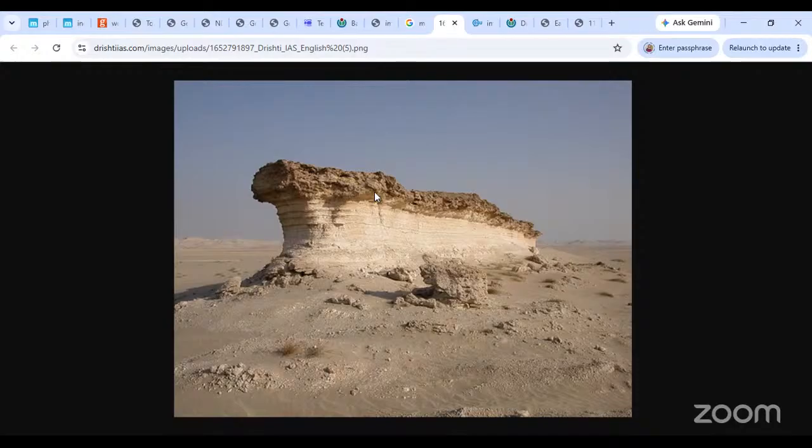Okay, this is how Zeugens are formed. Is this clear? We are saying there is a hard rock above, then a soft rock beneath that hard rock, and then another hard rock beneath. So usually the softer rock gets eroded faster. The harder rock remains as the top. Clearly, it remains as a good top. Okay, and the softer rock will give you that nice concave structure, the furrowed structure. And this is what it ultimately looks like. Okay, the end result is something like this. This is called a Zeugen. Okay, उसको Zeugens बोलते हैं.